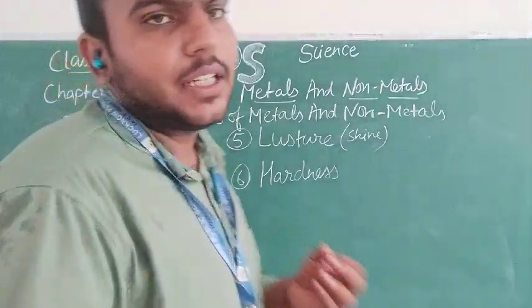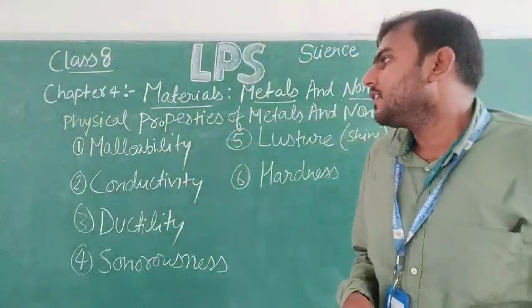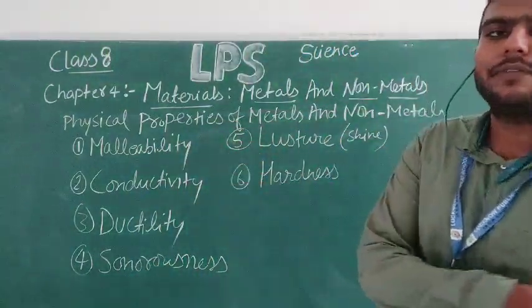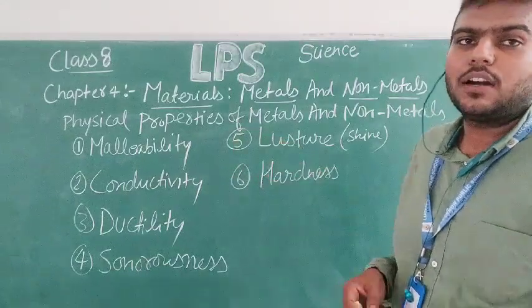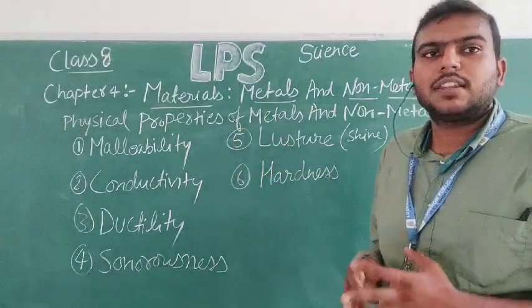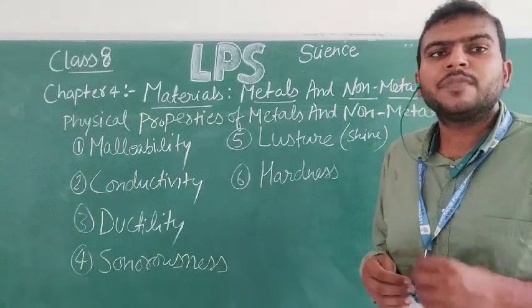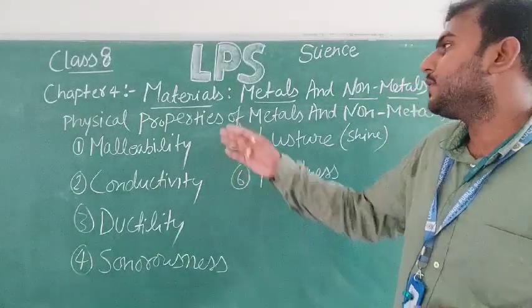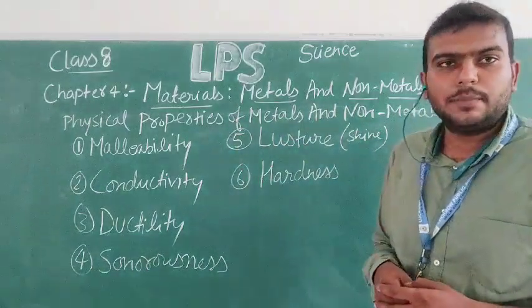So, for the conclusion, I can say that most of these properties are followed by the metals, including the exceptions. Now I will be comparing the chemical properties of metals and non-metals.